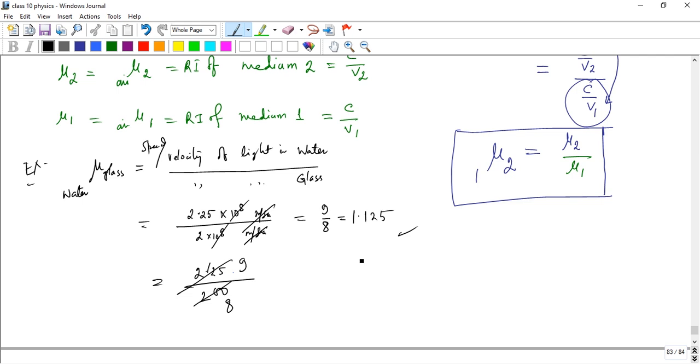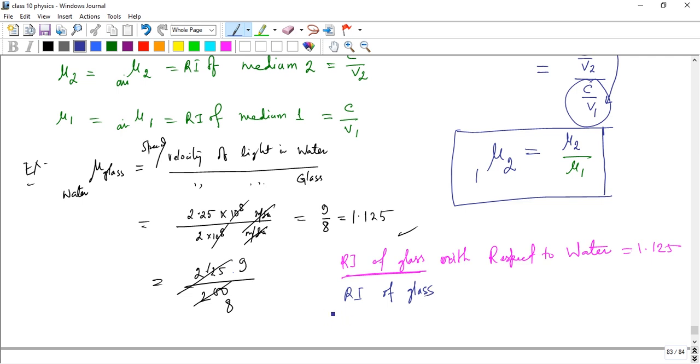So the refractive index of glass with respect to water is 1.125. Okay, the refractive index of glass, that is important. Now, what is the absolute refractive index of glass? That is the refractive index of glass, or called absolute.